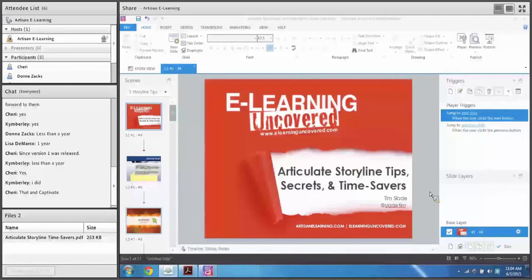And then Storyline came out, and I was so happy to see what you could do with it, because Storyline's a really powerful tool for creating really sharp interactivity without having to write a single line of code. And that's where Storyline really shines. And some of the most powerful time-saving features that you can use in Storyline are hidden in plain sight.